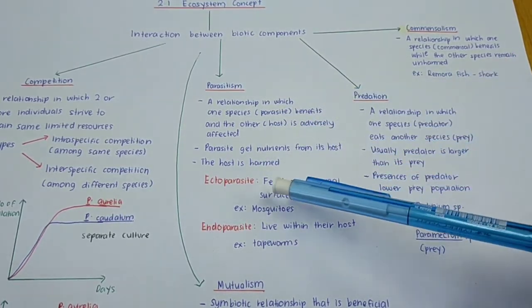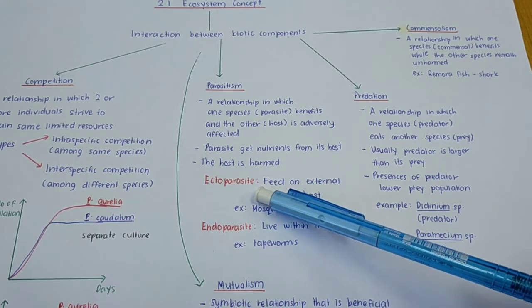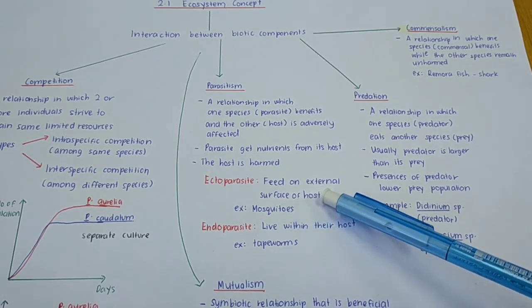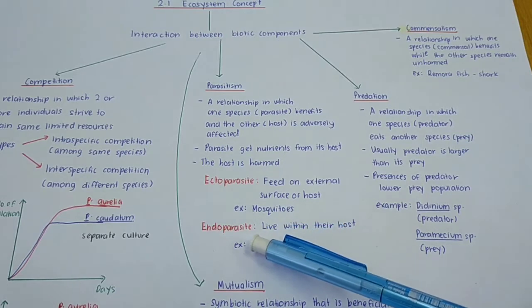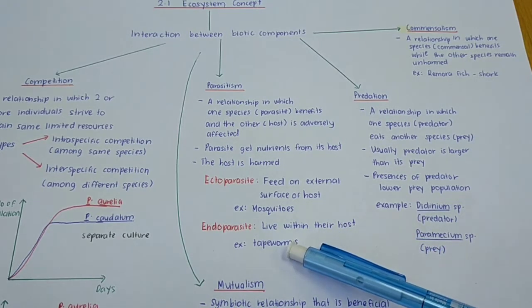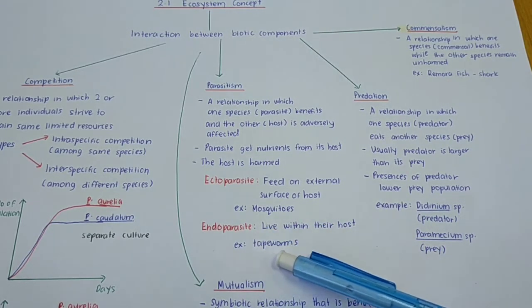There are two types of parasite. The first one we call ectoparasite, which feeds on the external surface of the host, for example mosquito. The other one is endoparasite, which is a parasite that lives within its host. An example of endoparasite is tapeworm.